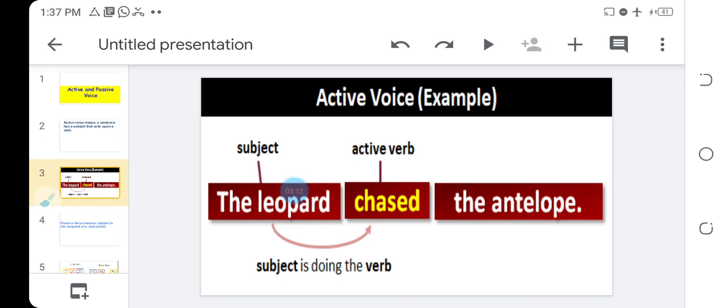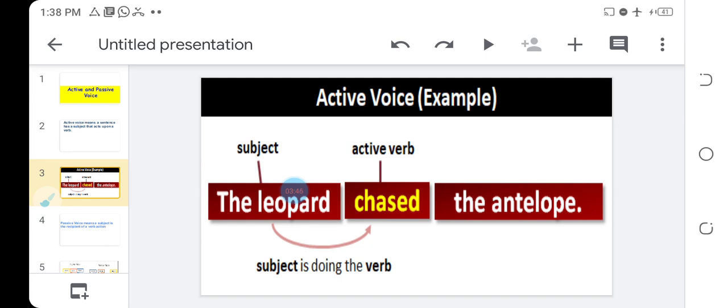The subject comes first, followed by the action. The subject is doing the action. The subject, which is the leopard. It can be a man. The man drove the car away. If I say the man drove the car away, what did the man do? He drove away. Who drove away? The man. There must be somebody carrying out the action. That's what I mean by active voice.